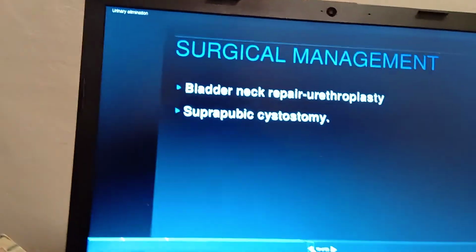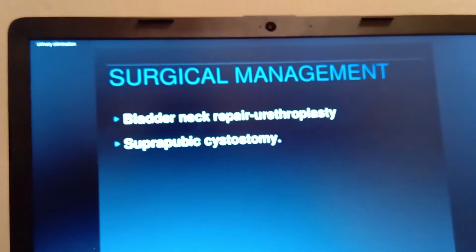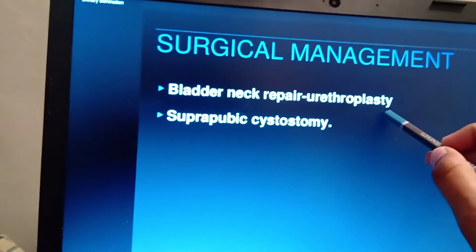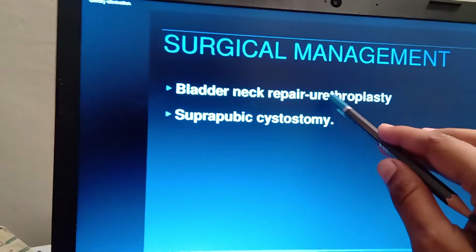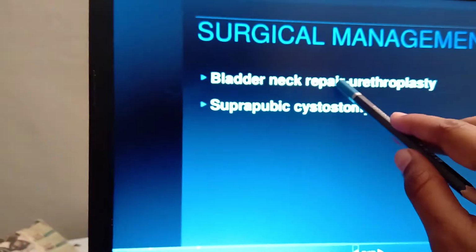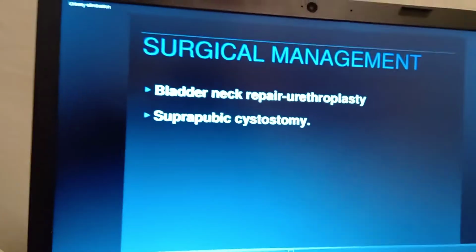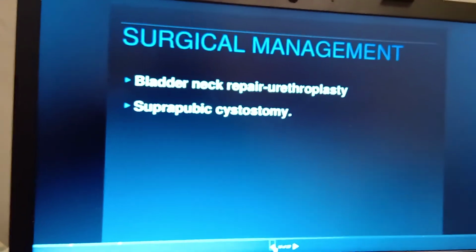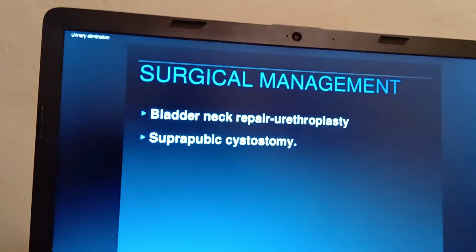And the surgical management also includes bladder neck repair or urethroplasty. You already know that plasty means reconstruction, so they are going to reconstruct the urethra and the bladder, which has an abnormality at the bladder and urethral neck area. They repair it to have sphincter control to close, to open, and to push urine out of the bladder. That is the surgery they are going to do.